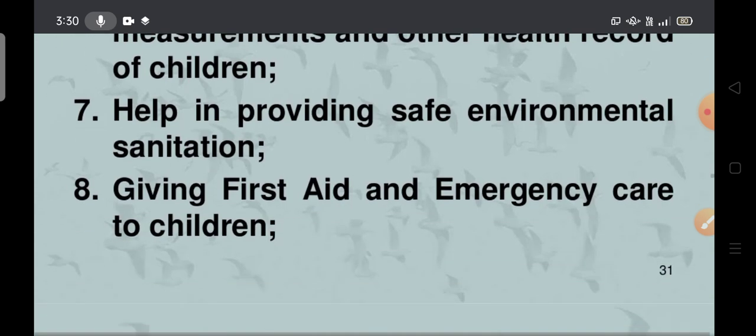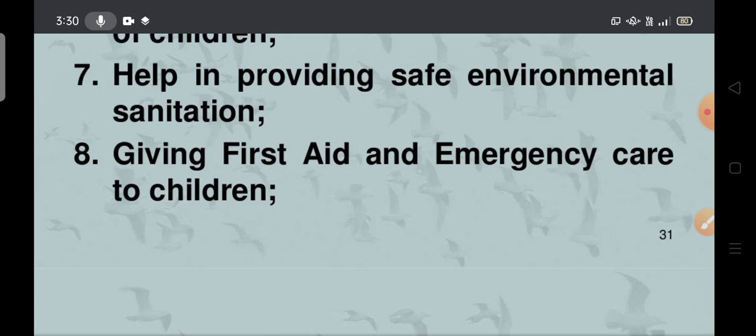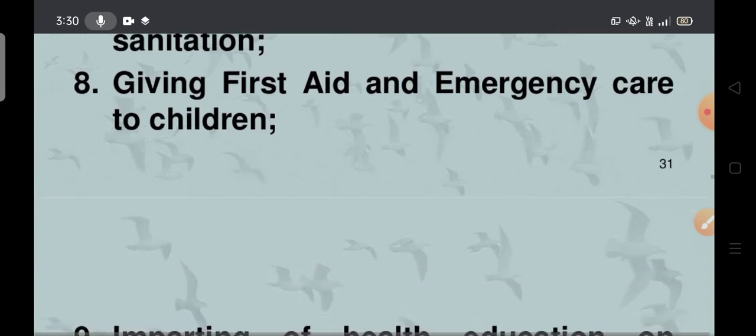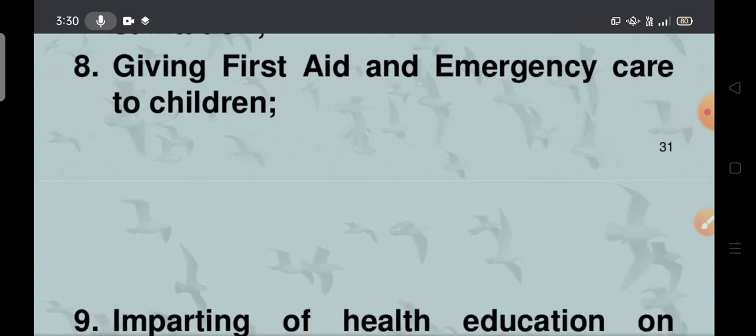Next, helps in providing safe environmental sanitation. It may be useful for the children to get the proper environment. It may be helpful in maintaining their health. Next, giving first aid and emergency care to children. As a teacher, whenever necessary, she has to give first aid and emergency care to children, also to save the life of the child.